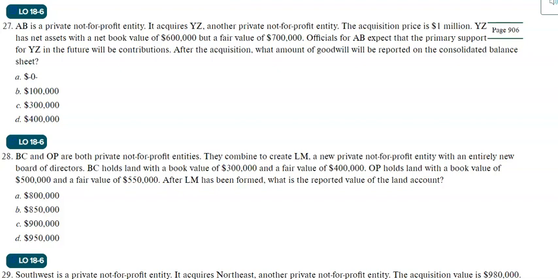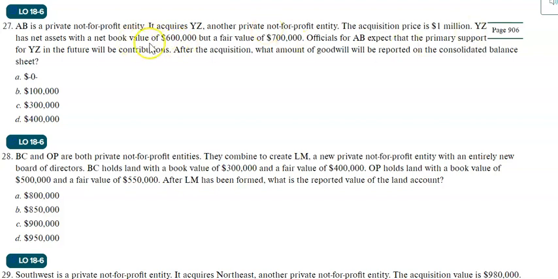Now, problem number 27. AB is a private not-for-profit entity. It acquires YZ and the acquisition price is 1 million. So it's an acquisition. YZ's assets and liabilities will be recorded by AB as per their fair values.